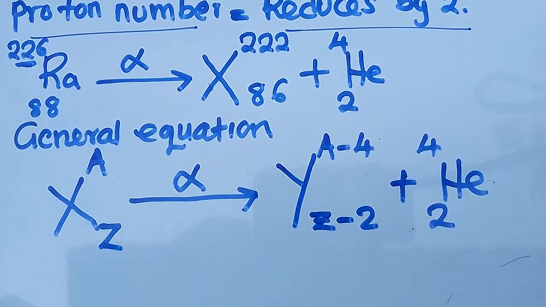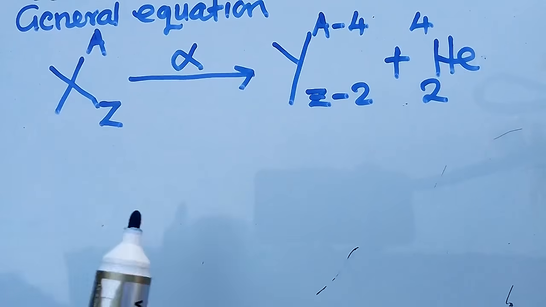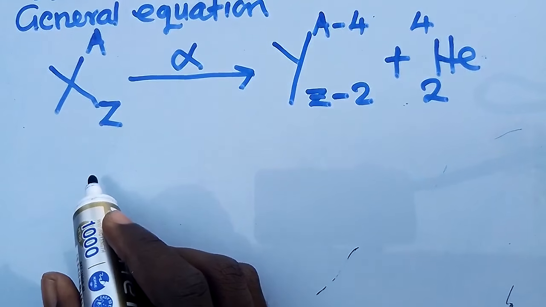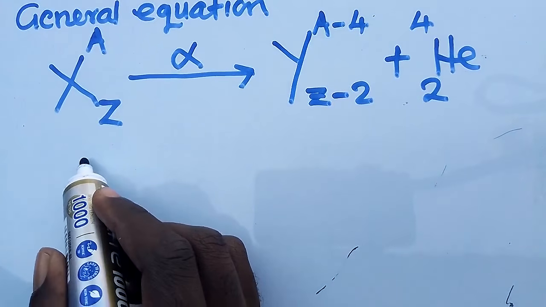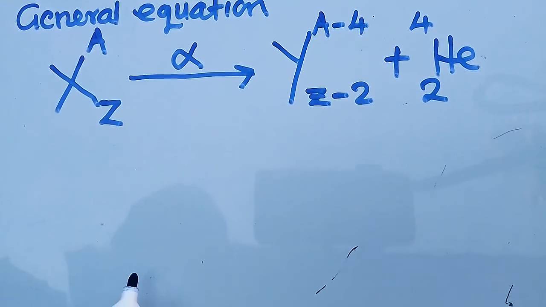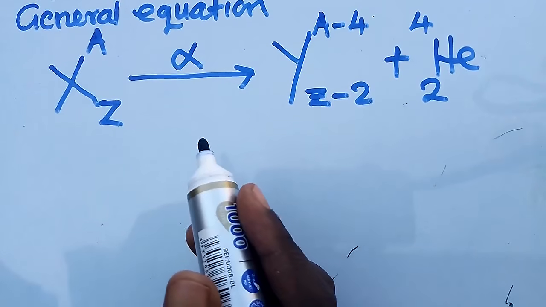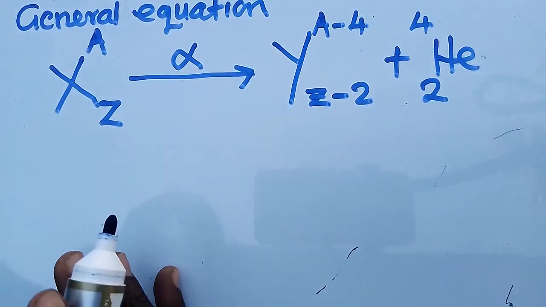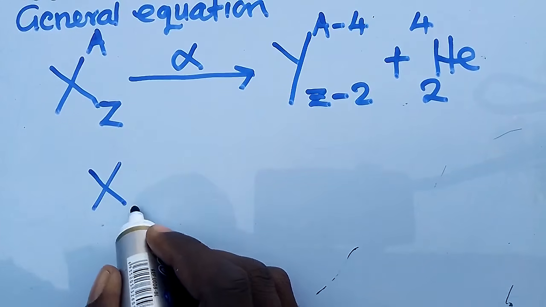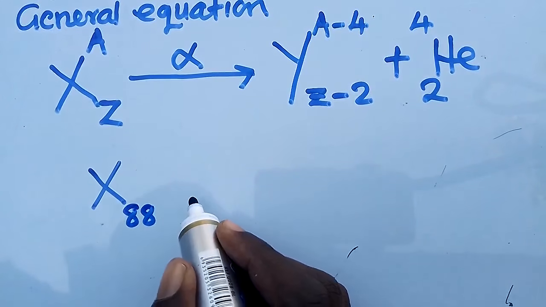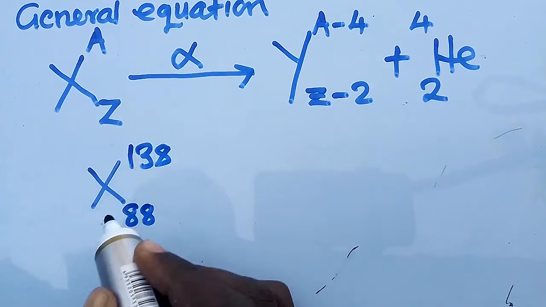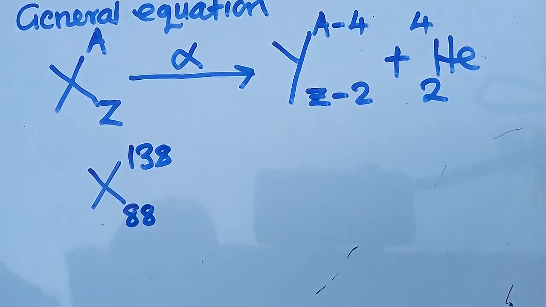So any element that you will be given, let's say the way questions will be coming in an exam, you need to be sensitive. They will ask you a question in an exam, they will give you an element. Let's say, this is just an example: X with the proton number of 88, then the mass number, I'm going to use 138. This is just an example that I'm giving.